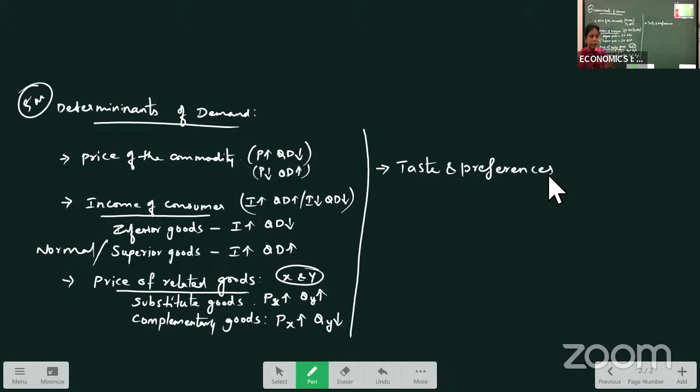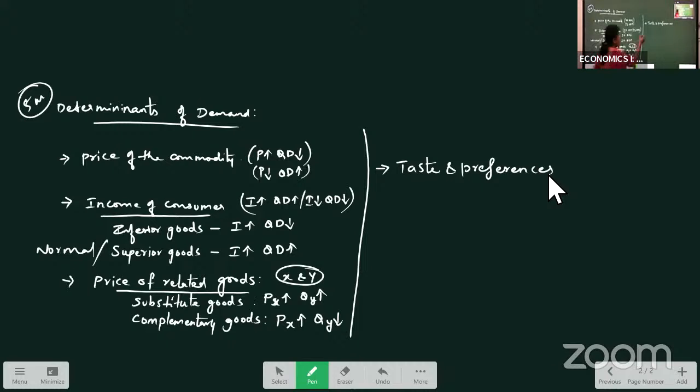But after a certain period, I may not like those chocolates. My taste may change. During that time, I will not demand that commodity anymore. So as the consumer's taste and preferences are changing, demand for the commodity also changes. Okay, so taste and preferences are one of the factors which are affecting the demand here.